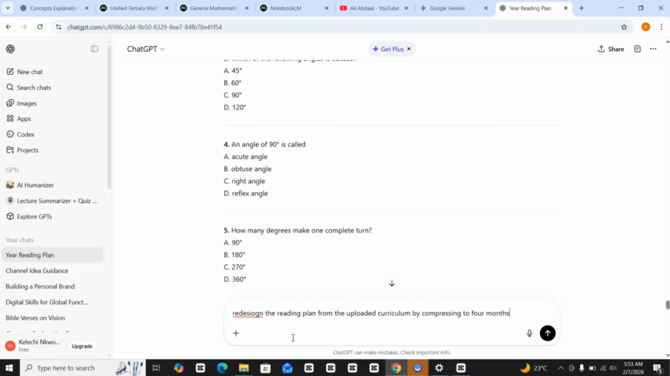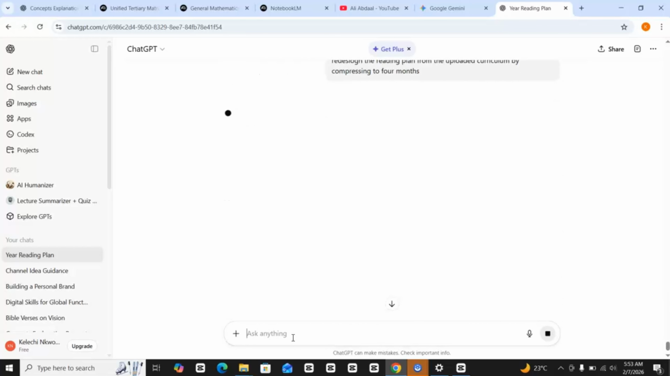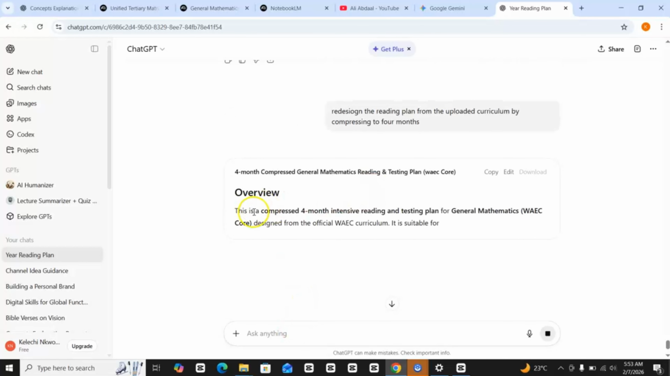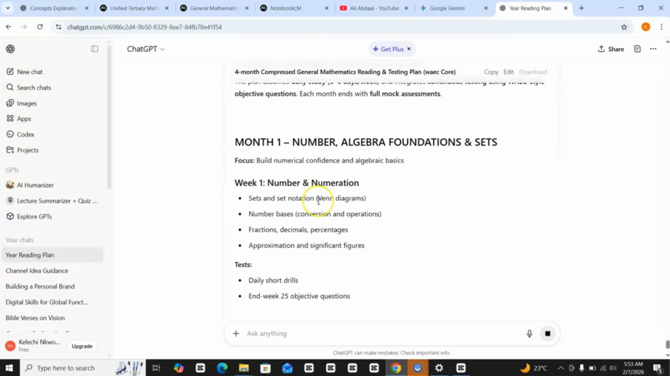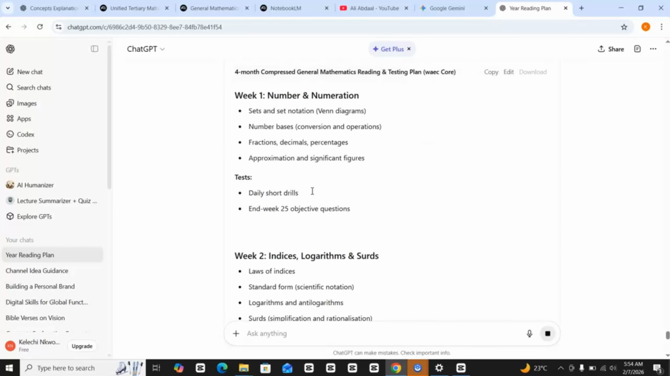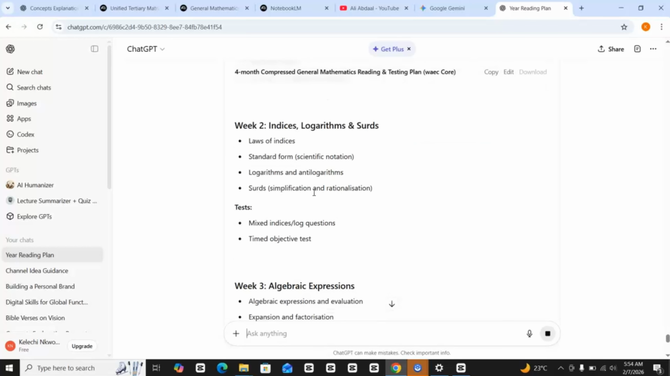That's what I should have just typed, but this is early in the morning and I'm still booting. Once you have this, it can give you a 4 months reading plan if you are writing your exam in SS2. If you're writing the exam in SS3, I suggest you write your exam in SS2 and then write another one in SS3.